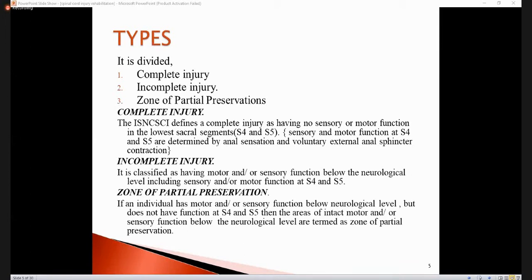So these are the three types we come across when we check a spinal cord injury patient.